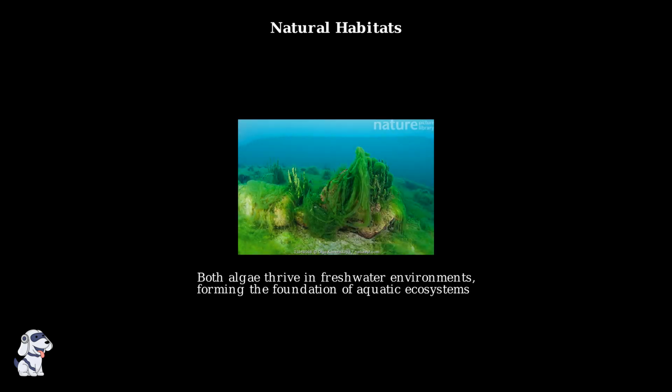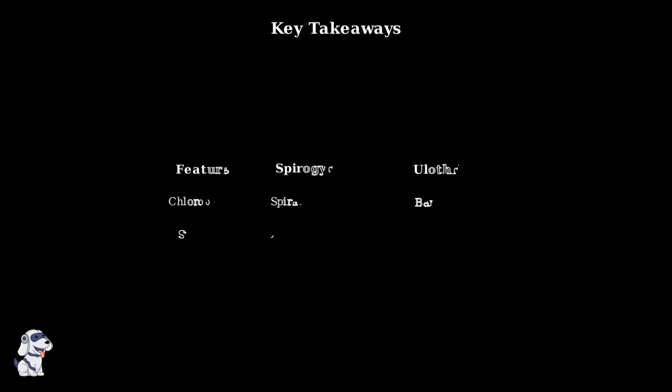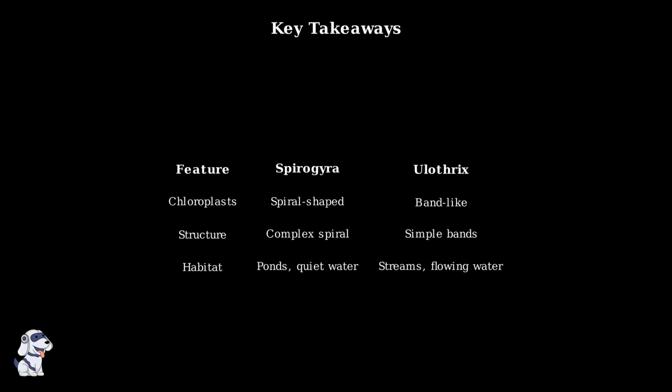Both Spirogyra and Eulothrix are important components of freshwater ecosystems. They can be found in ponds, streams, and lakes where they form green mats and provide oxygen and food for aquatic organisms. Both demonstrate the beauty and efficiency of unbranched filamentous organization. While Spirogyra showcases complex spiral chloroplasts in quieter waters, Eulothrix thrives with simpler band-like chloroplasts in flowing streams. Together, they represent the diversity possible within this fundamental algal body plan.